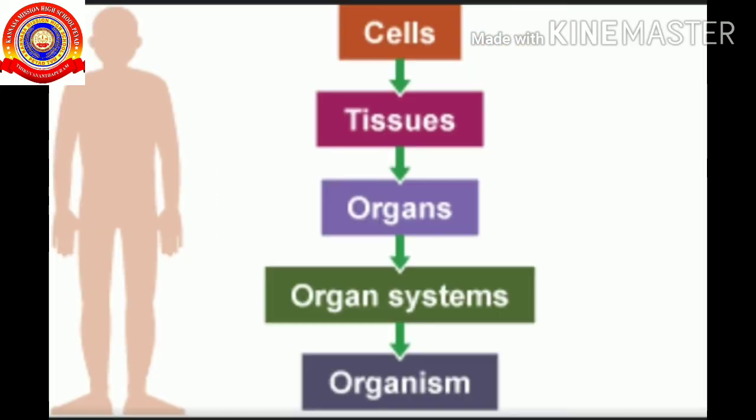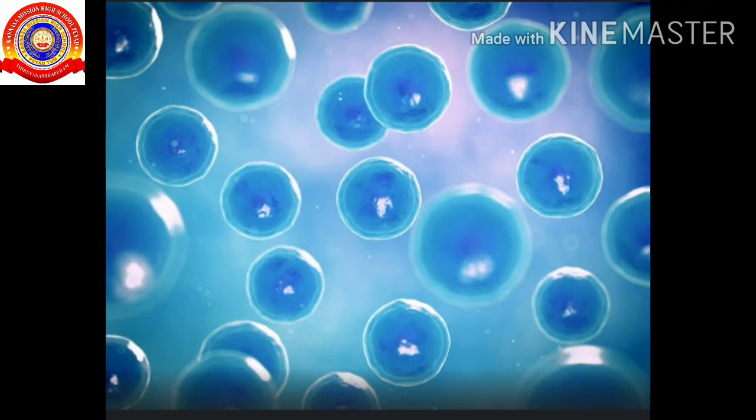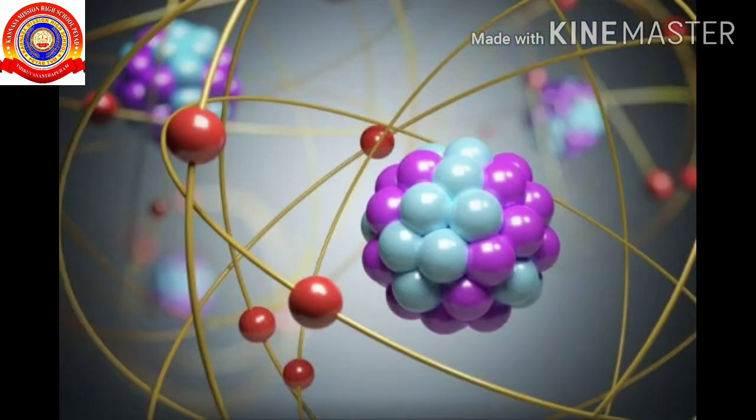An organism can survive only when these organ systems work in a coordinated way. The structure of higher order animals, including human beings, is complex and is formed by a combination of various organ systems. We know that the cell is the basic unit of life. The parts of the cell are formed of various substances. You have learned that all substances are basically formed of atoms.